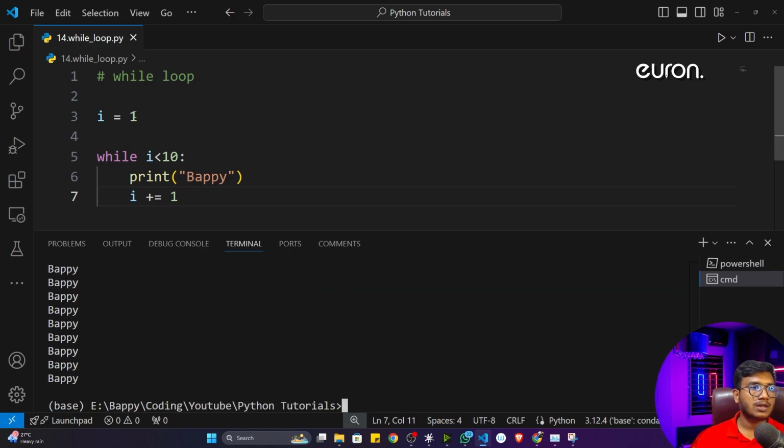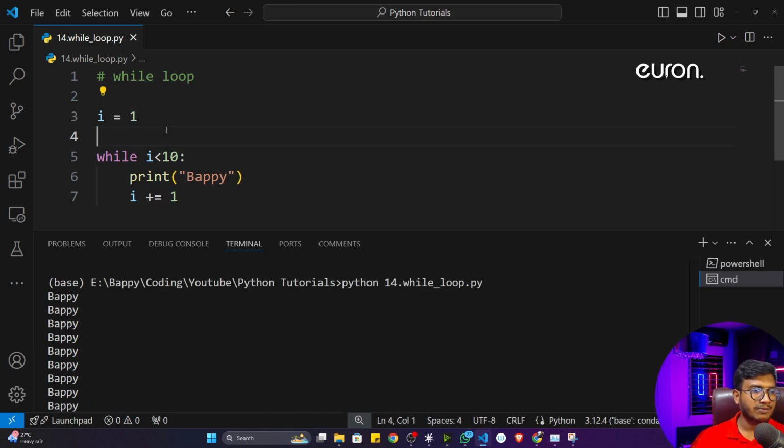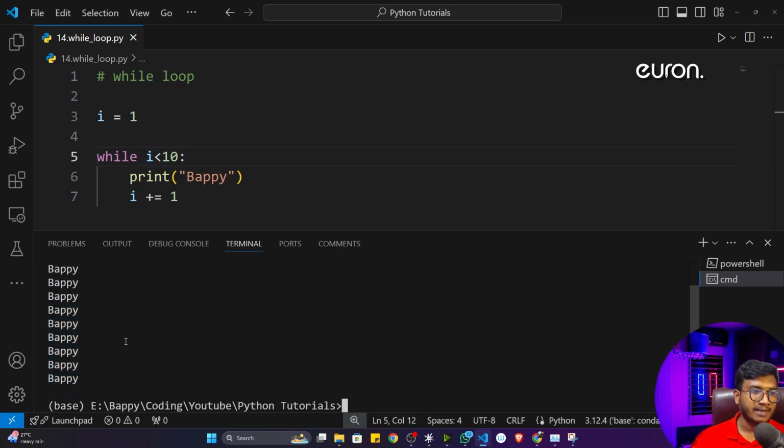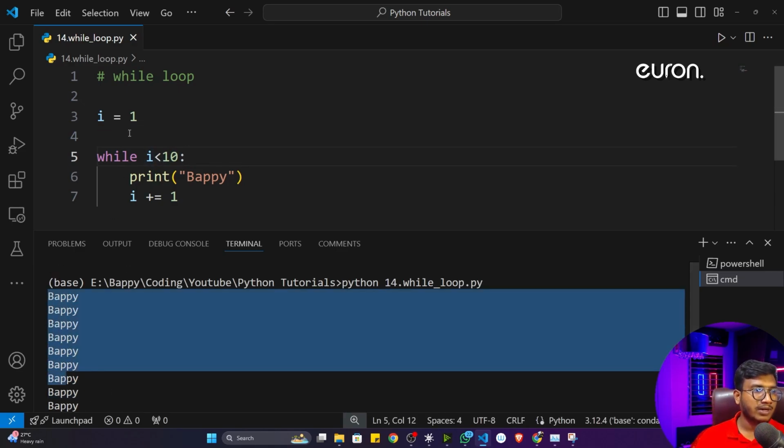Why 9 times? Because in programming the count always starts from 0, but here you can see I have assigned 1, and I have given less than 10 only. That means 10 would be excluded, it won't be included. That's why it's printing 9 times. But if you want to print 10 times, what you can do is start from 0.